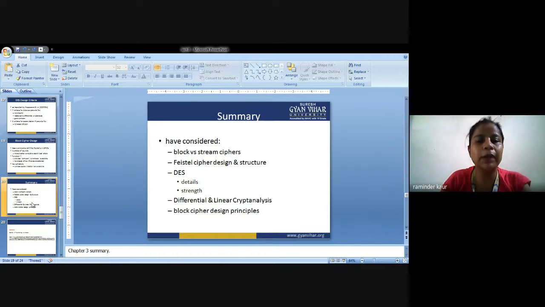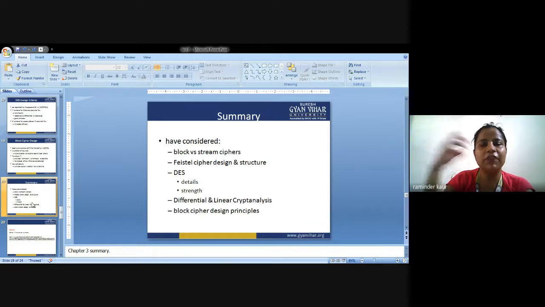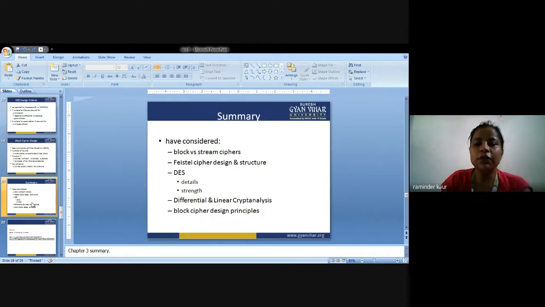Next, we have studied about differential analysis and linear cryptanalysis. Linear is concerned with the approximation, and differential is concerned, as the name implies, with different inputs being given. So at different instants of time, different observations have been made. Next is block cipher design principles. So this was all about the DES.